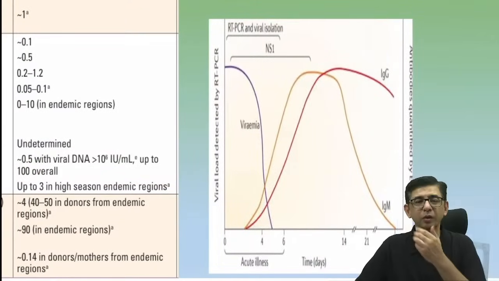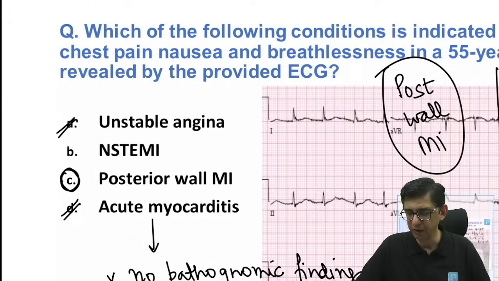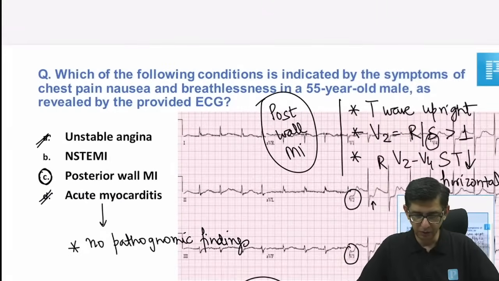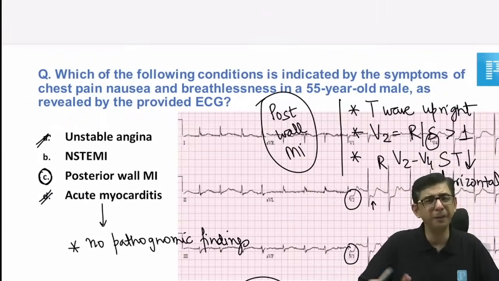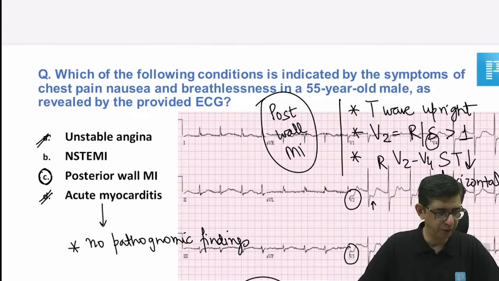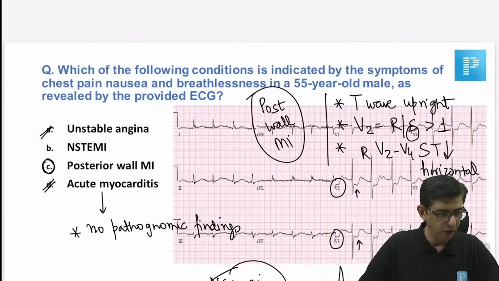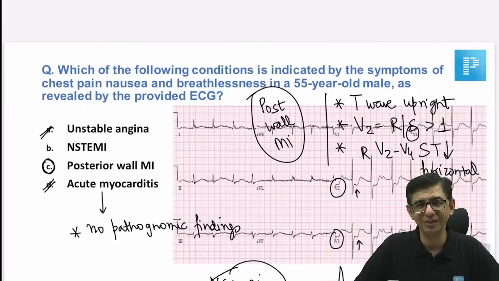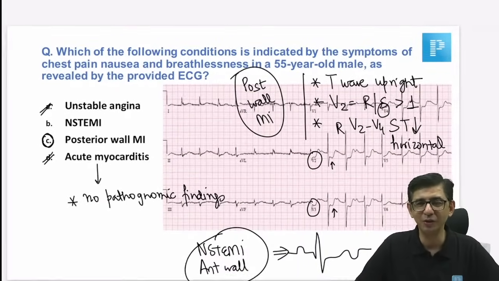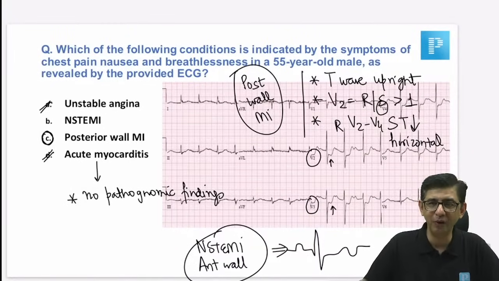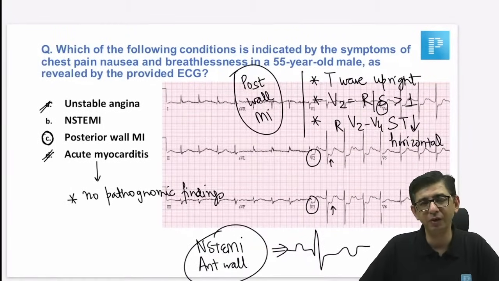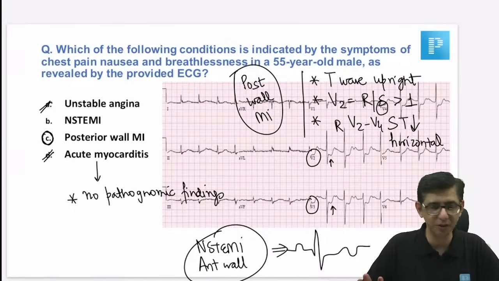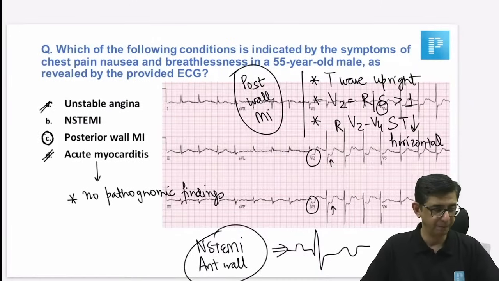No, no, Dr. Anusha, that pain of 1 hour would not be a very significant one. And okay, there is nausea, vomiting. That's okay, doc. Chest pain, nausea, vomiting can be occurring in any variety of MI. No, no, Ankita, we cannot diagnose angina on the basis of duration. You cannot diagnose a cardiac event on the basis of duration. You have to always evaluate the biomarkers in a question. And since a couple of people are saying that biomarker was given, that helps me rule out only unstable angina. That confirms the diagnosis is MI, and that is when we can think in terms of other possibilities as well.